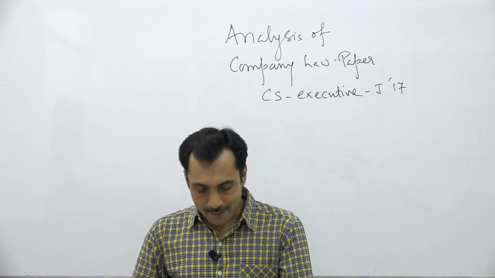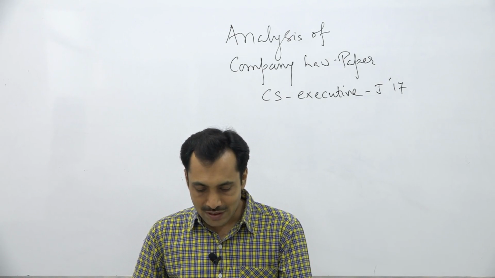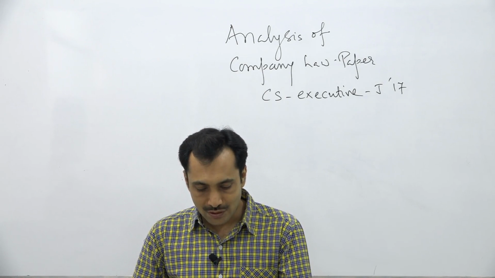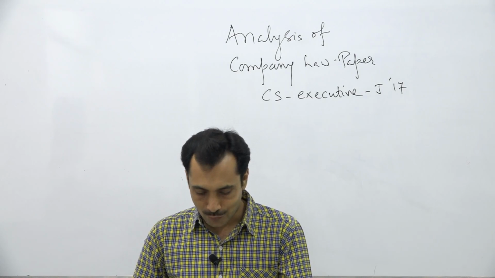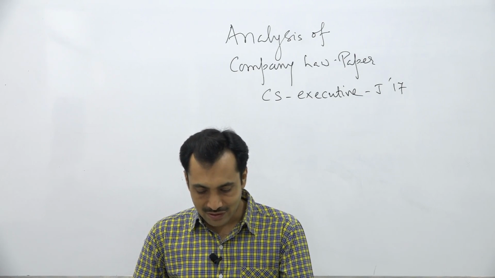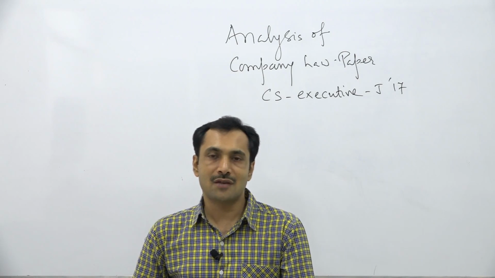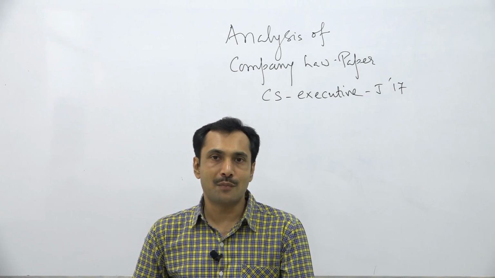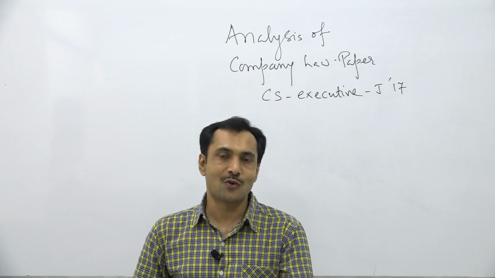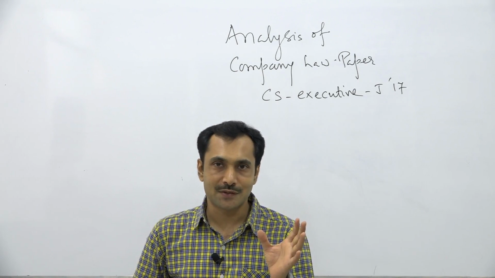Moving to question number 5, that is 5A. Radhika Textile Limited has utilized the security premium during the financial year 16-17 as follows. Rupees 13 lakhs against the expenses of foreign travelling of a director. Remember, my dear friends, as per section 52, the security premium account can be utilized only for specific purposes.